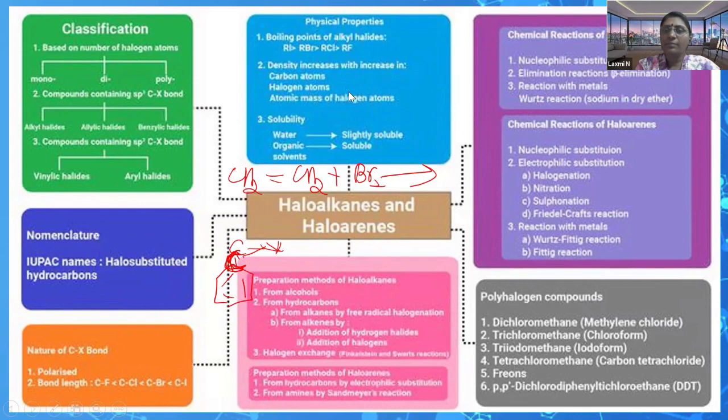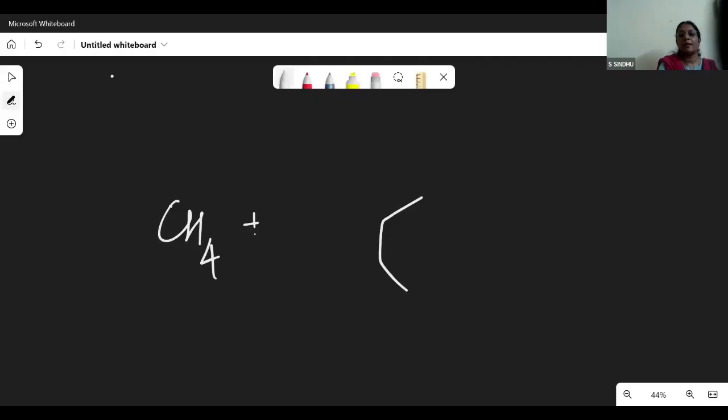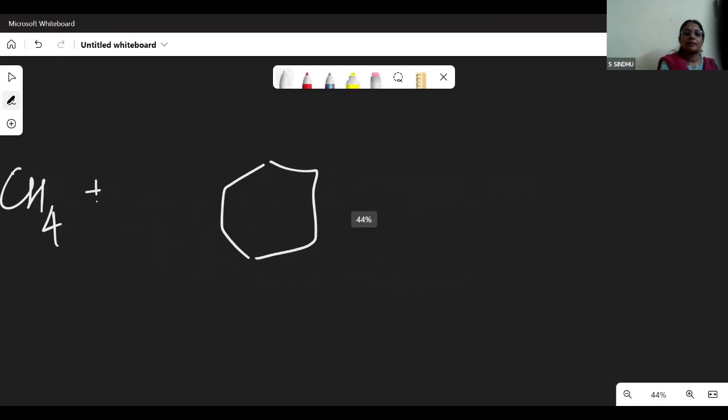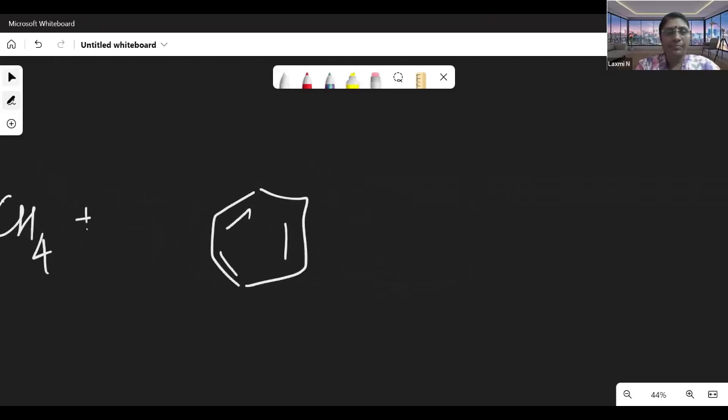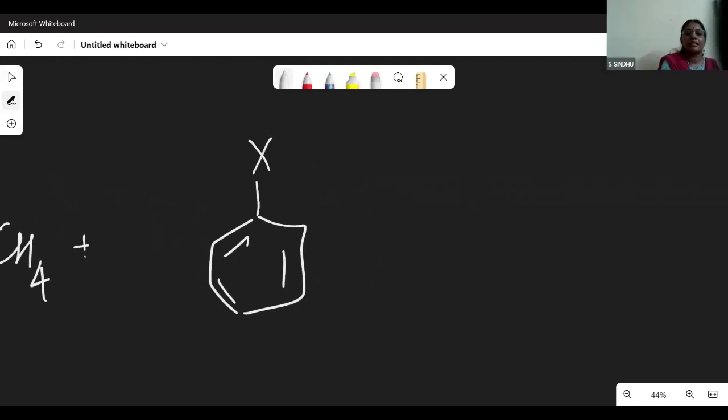Resonance, the delocalization ability. Due to resonance, yes. We have to clearly tell the child about the resonance effect here.